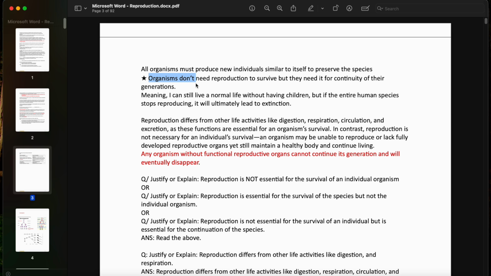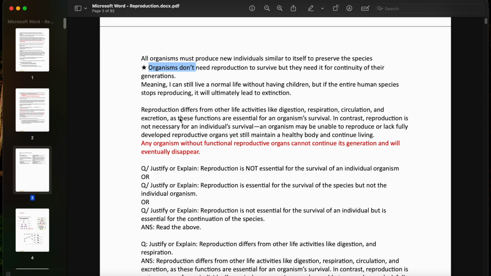So what does that mean? Meaning, let's say that I'm a man right now, and I don't have children. Would that affect me? Would that affect my health? Not necessarily. That's not going to do anything. If I live my whole life as an old man, I've never had children in my life, that still wouldn't affect my health. But if all men or women, if all humans stop reproducing, this ultimately is going to lead to extinction. The species is going to disappear. So reproduction isn't necessary at the individual level, but is necessary for the survival of the species as a whole.